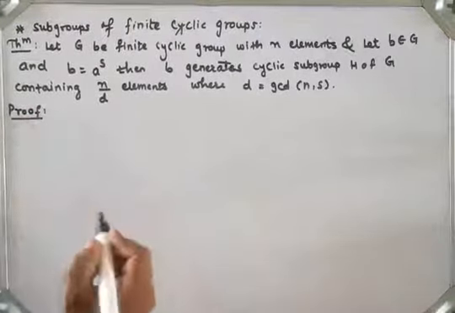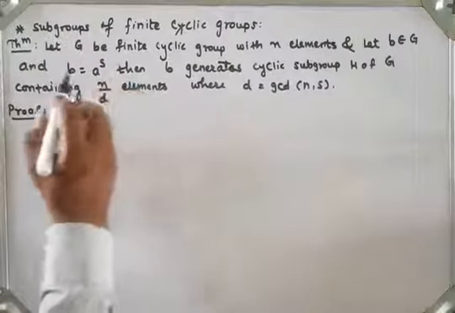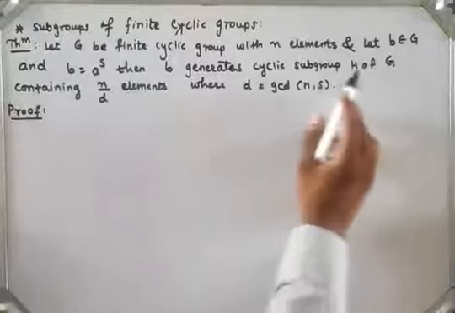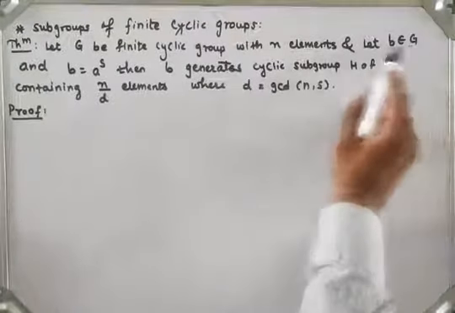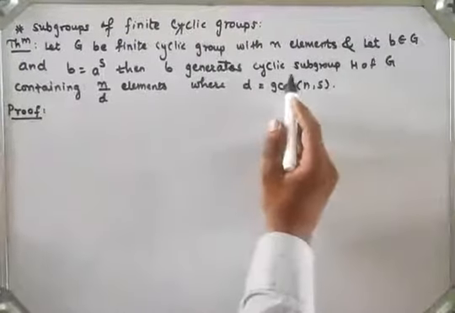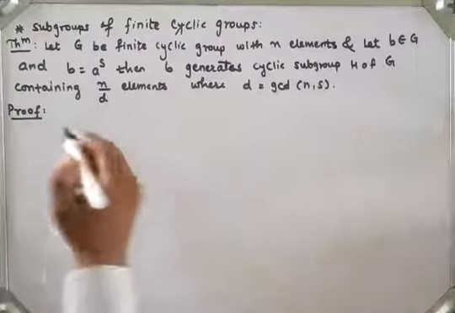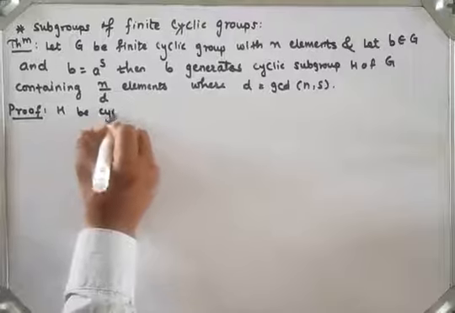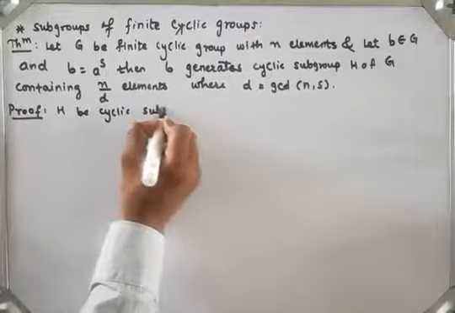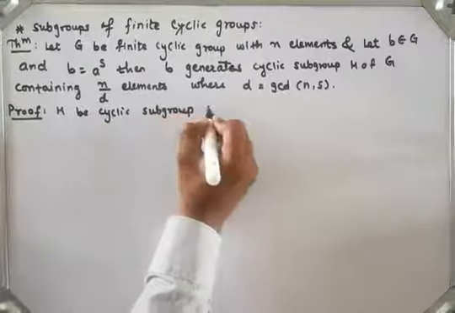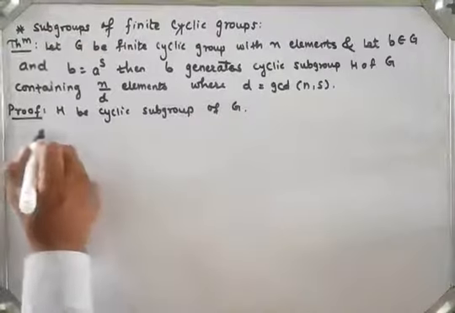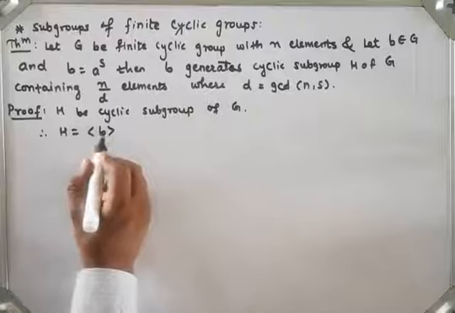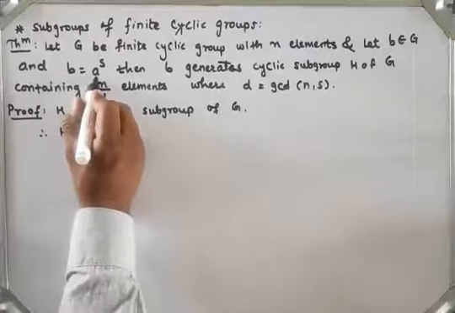So let's see the proof. We know that G is a finite cyclic group, and as given, let B belong to G be any element which also generates subgroup H. Means H is a cyclic subgroup of G. Therefore H is generated by B, and B has value A raised to S, right?